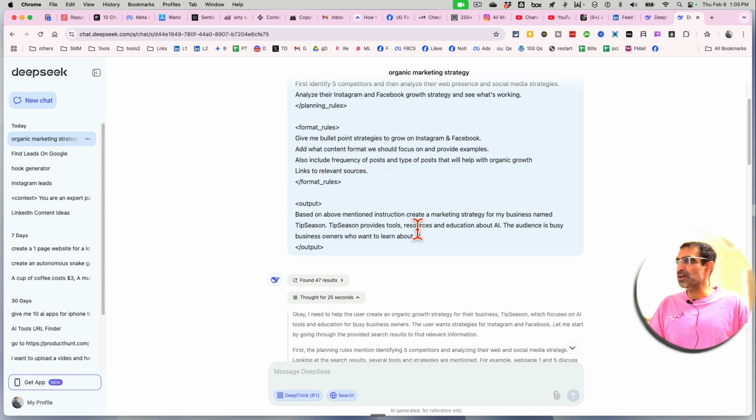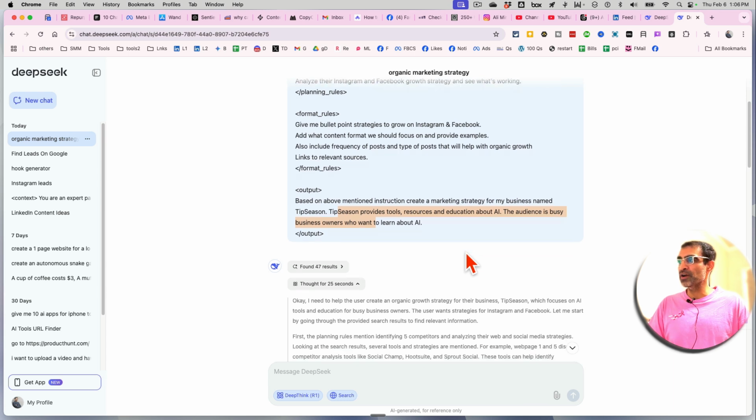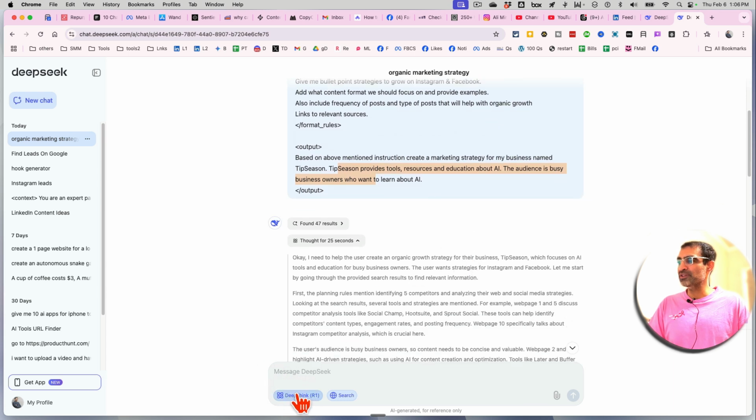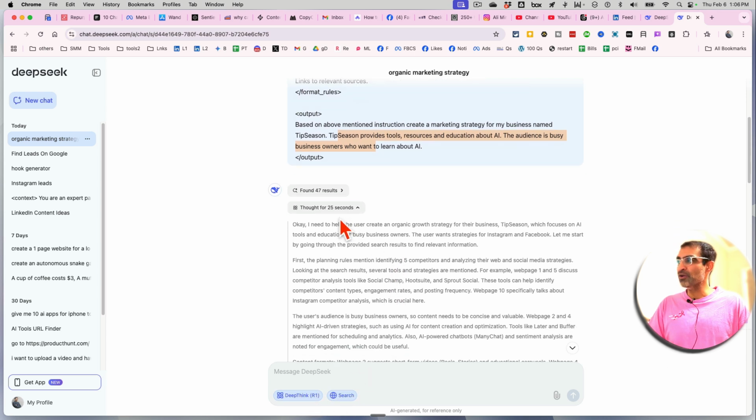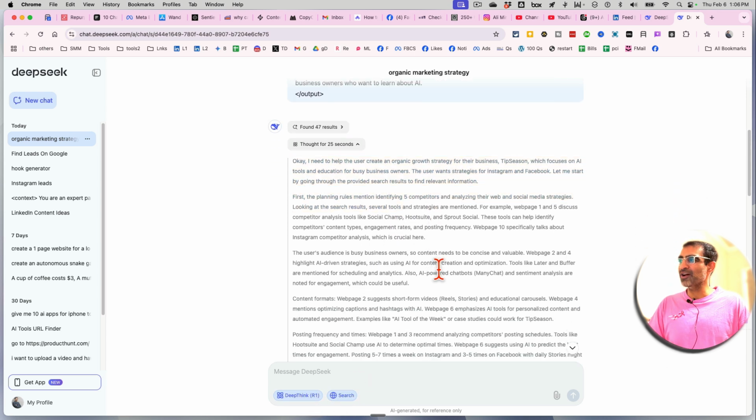Here's the format, and then what's the output? Based on the above-mentioned instructions, create a marketing strategy for my business. And here's the description of my business. It provides tools, resources, and education about AI. The audience is busy business owners who want to learn about AI. And make sure you have both DeepThink R1 and search turned on, and you can see the thinking process.